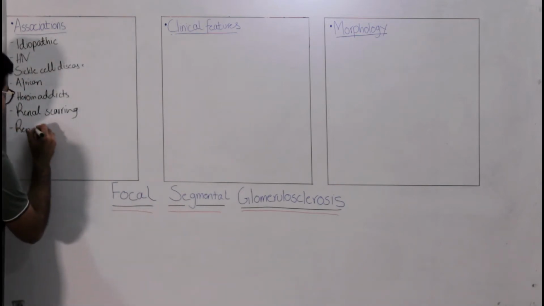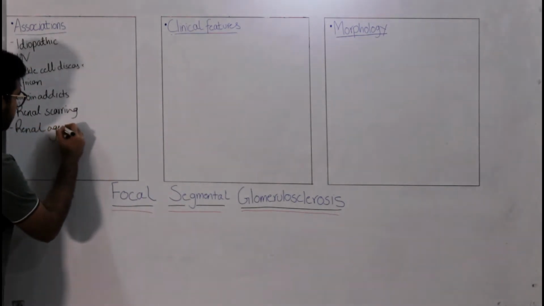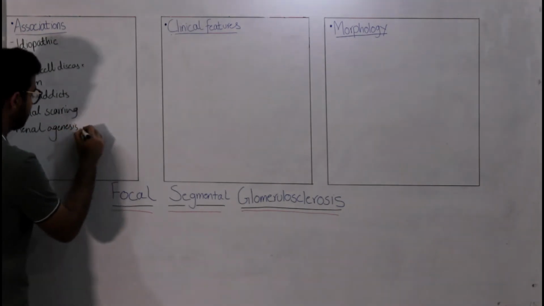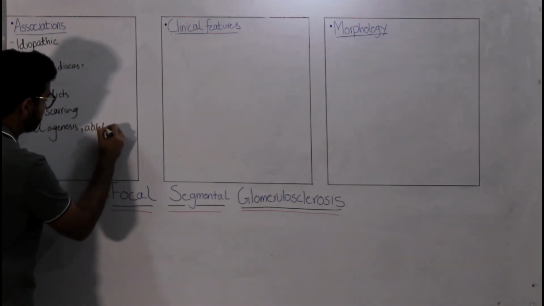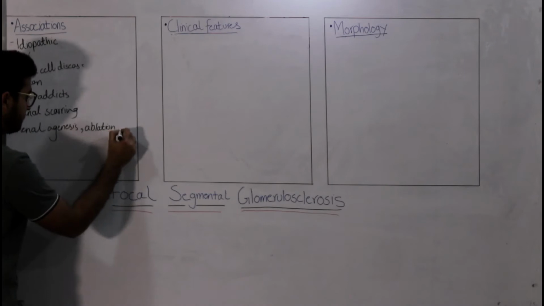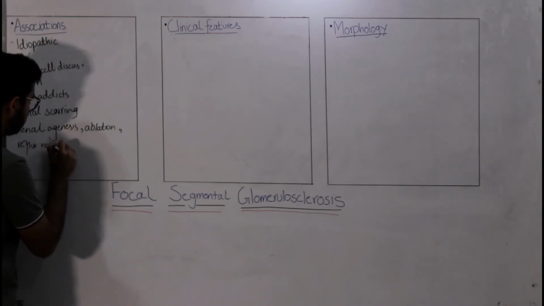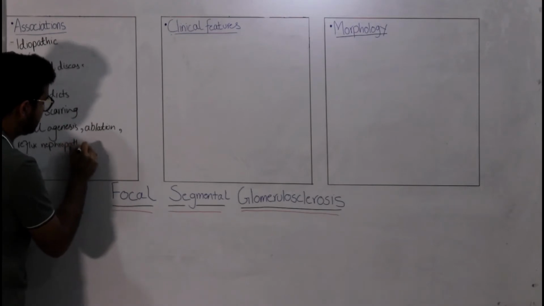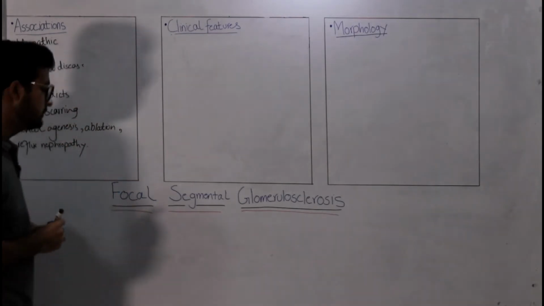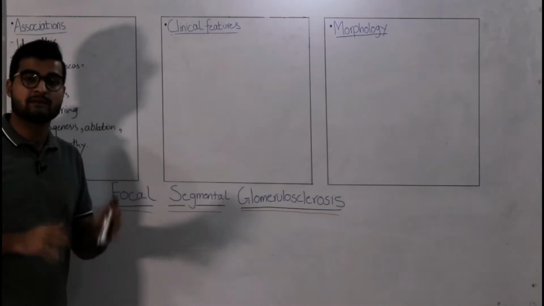So renal agenesis, ablation, and reflux nephropathy. Now these could be the associations that can lead to FSGS. So these are really important to know.